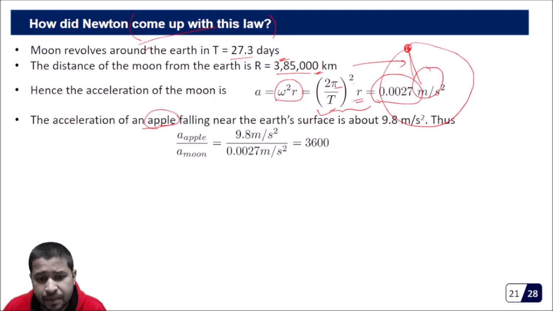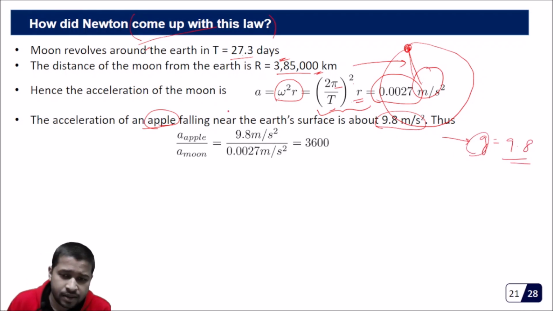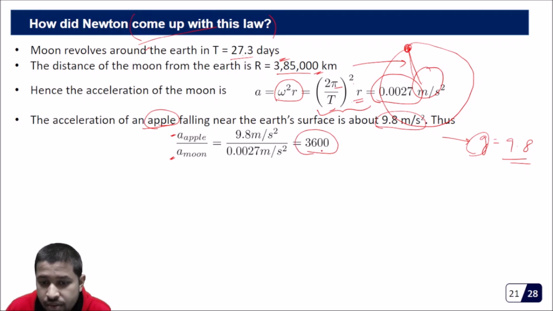If an apple is falling near the surface, we know that its acceleration is 9.8 meter per second squared, around 10. When I was teaching free fall, we were dealing with this g. Now if we take the ratio of the acceleration of the apple and the acceleration of the moon, you'll see that the ratio comes out to be 3600.